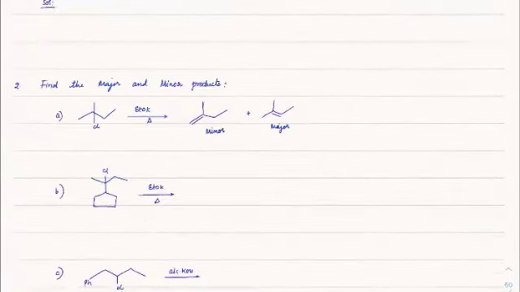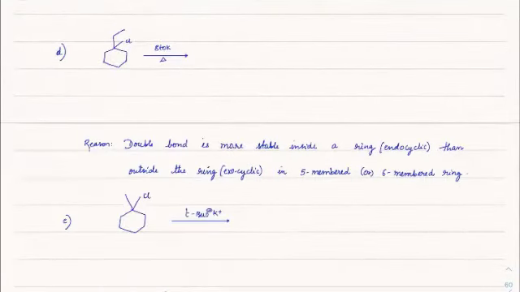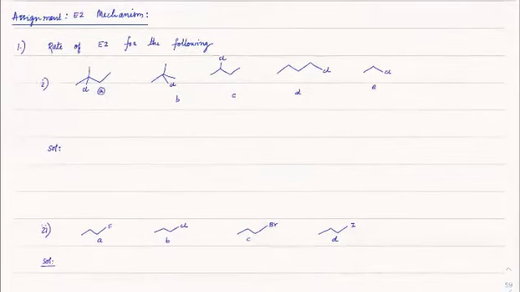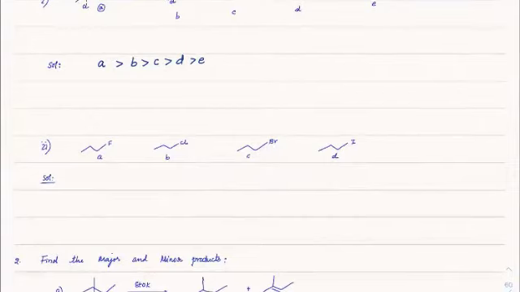Okay. So now let me put these simple questions before going further into the details. See, first, rate of E2 for the following. If I have A, B, C, D, E, which one has the better rate out of all of these? So what would be the case here, beta? A would be the highest, then B, then C, D, and E, correct? Completely on the basis of stable double bond formation. Next, between A, B, C, D, D will be better than C, B, and A.